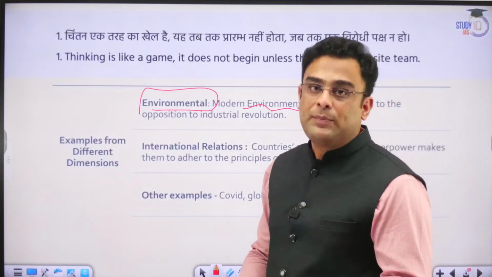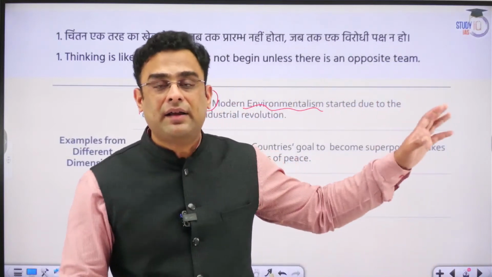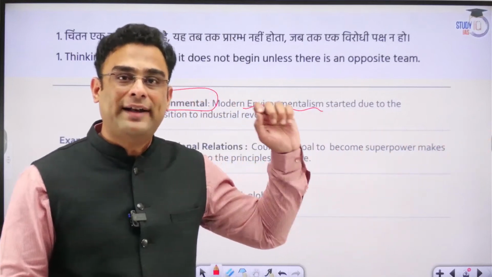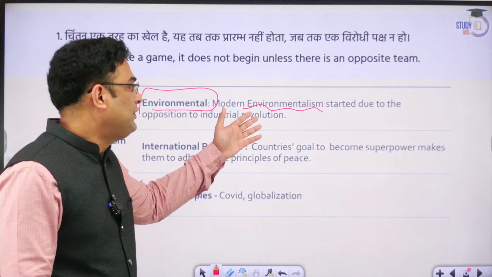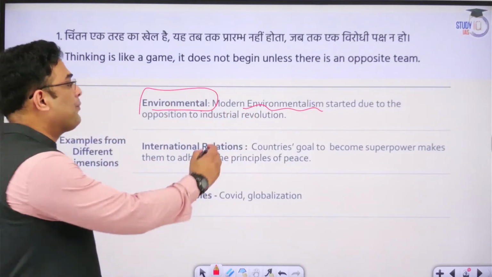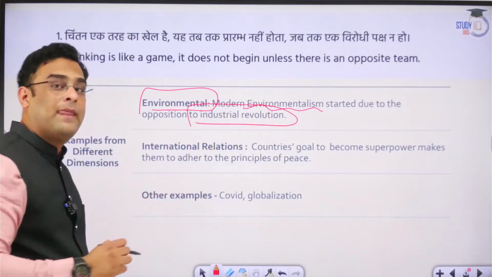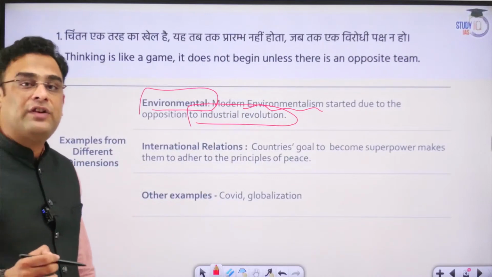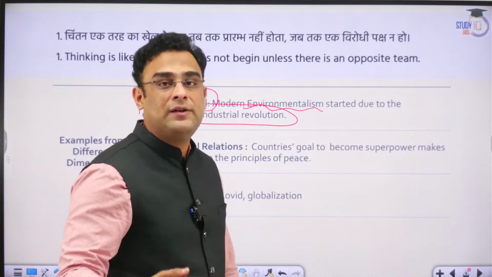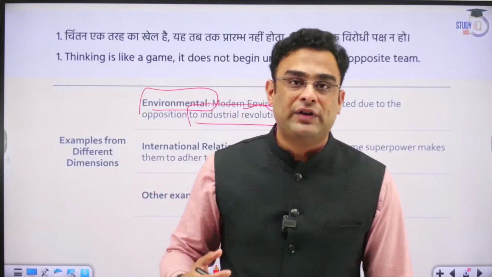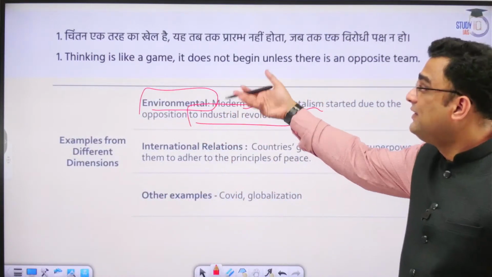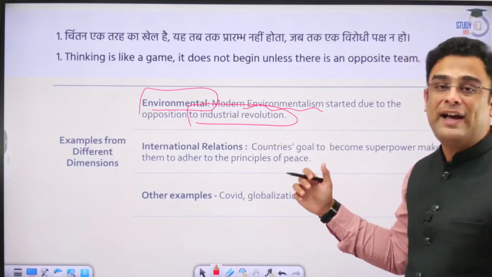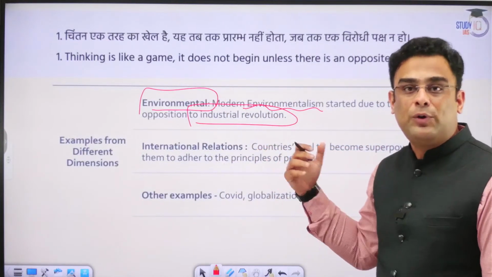This entire thought process that the current economic model of exploiting nature rampantly is not sustainable originates in the wake of the industrial revolution. All the exploitation of nature that was being done, Mother Earth being stripped bare of its resources, led to the development of this new thought of environmentalism or environmental protection.